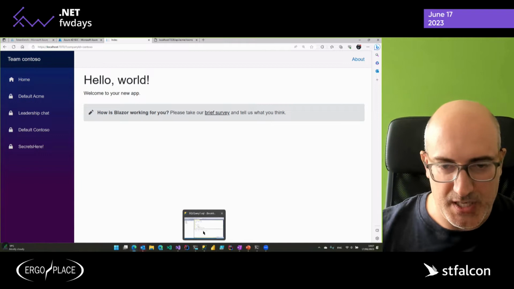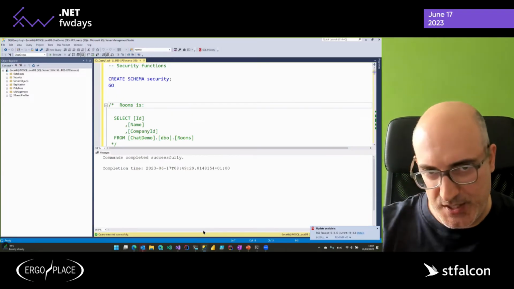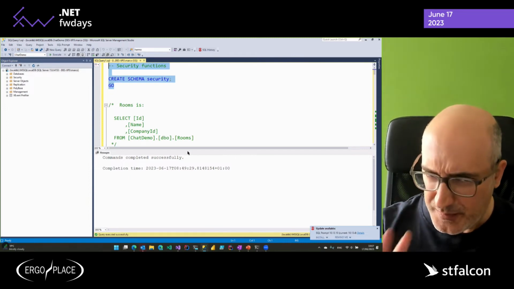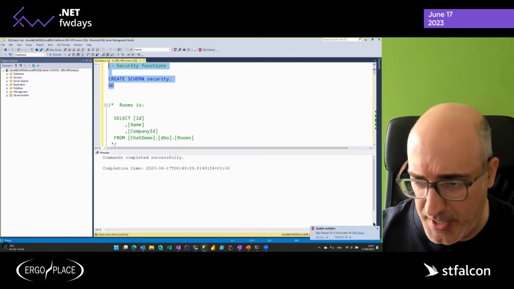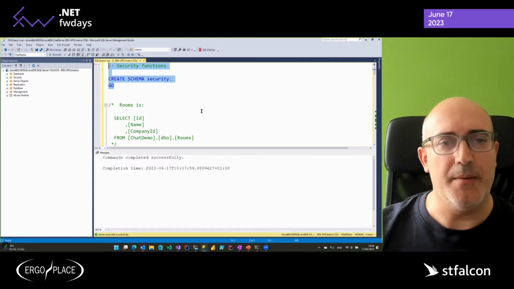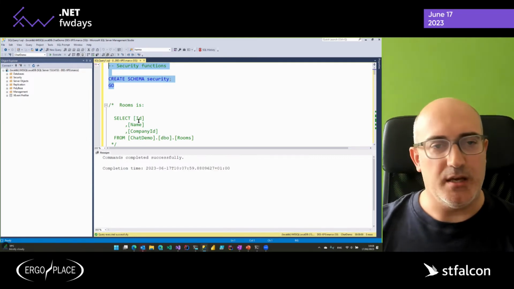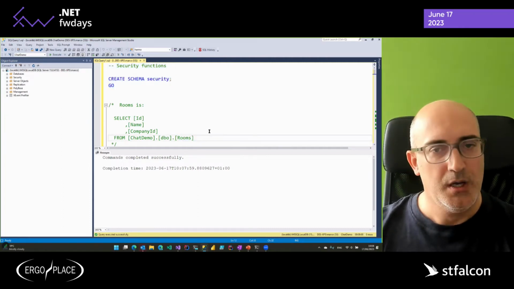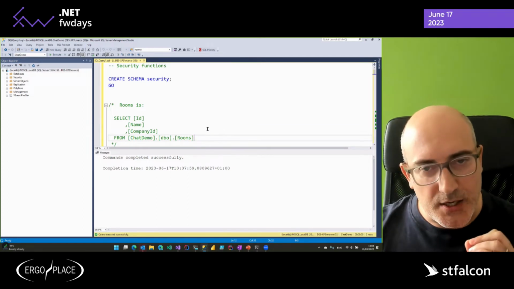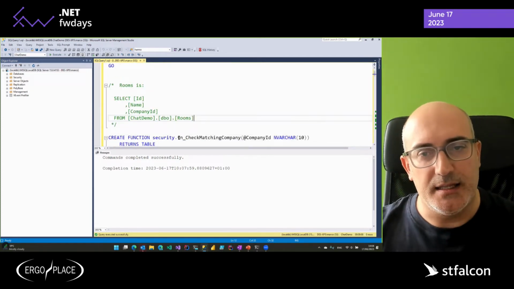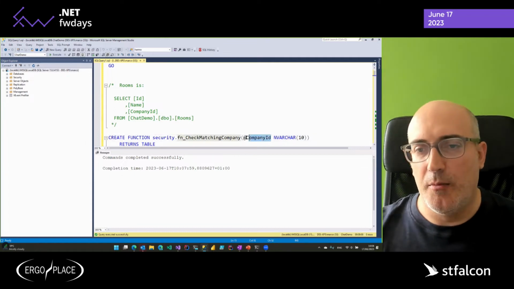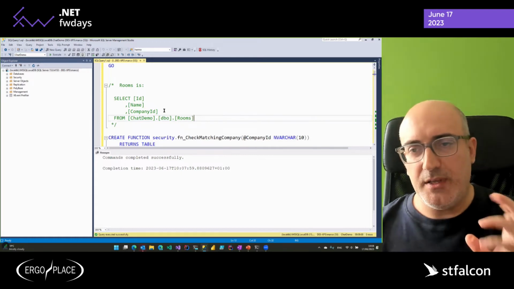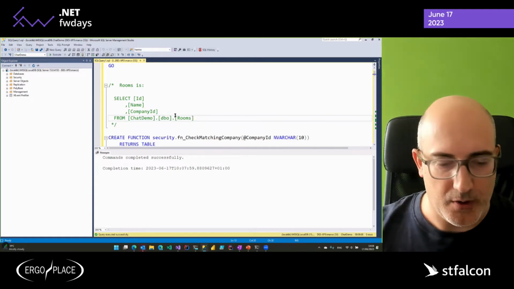Well, in order to explain that, we need to head to SQL Management Studio and start configuring our database. So the first thing that we need to do is create a separate schema. The reason for this will be clearer in a minute. And once I've created the schema, now let's imagine that I have this table here in which I have my ID, name, and company ID for all the rooms. So what we want to do is create a function, like this one, which will receive a company ID and will basically return 1 if the user has access to that company ID, okay?